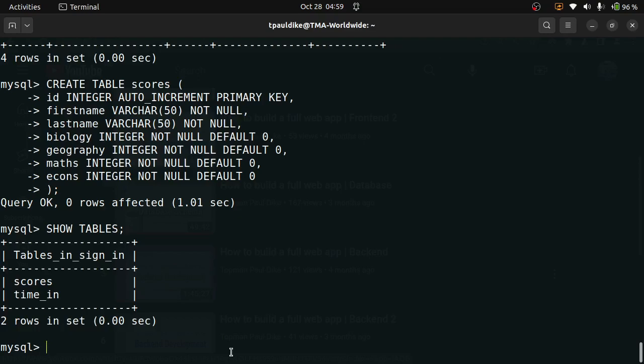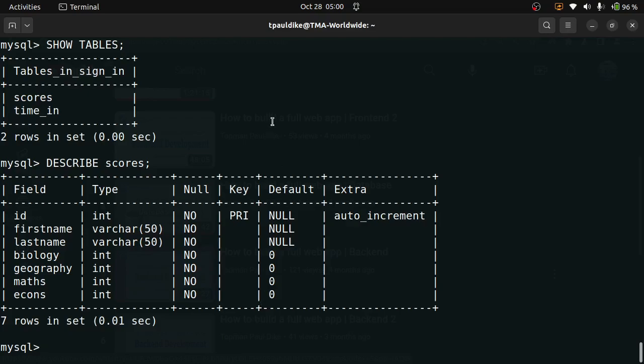Now if I describe the table scores, you can see it's telling us that we have a primary key here. It cannot be null, so the null column says no. Although the default value is null, that means there's no default value, but it cannot be null; it will throw up an error. And this one has a default value of 0. That means if you try to make it null, it will put 0 there.